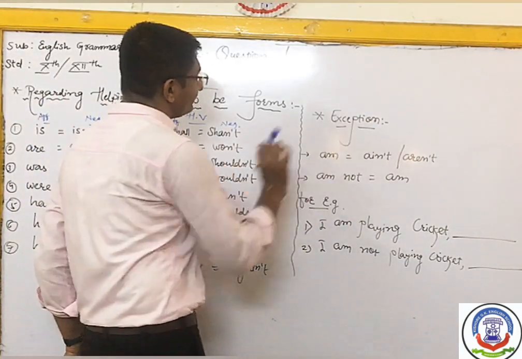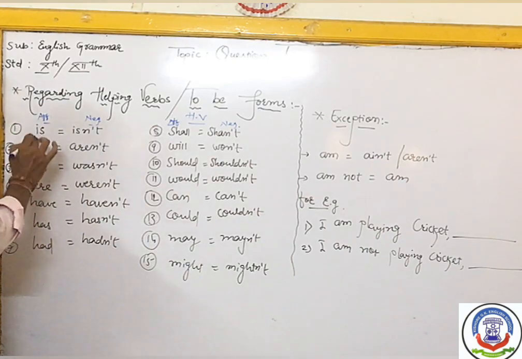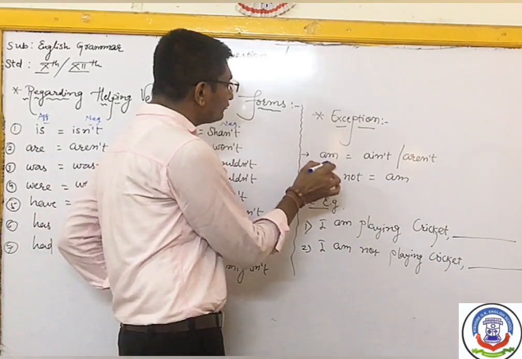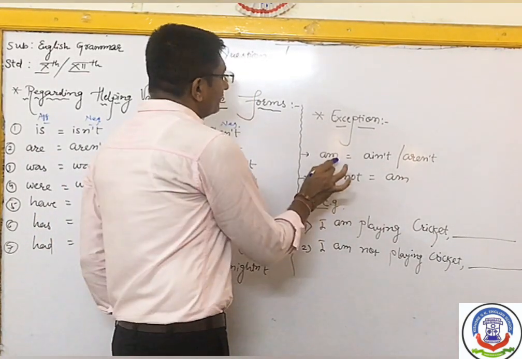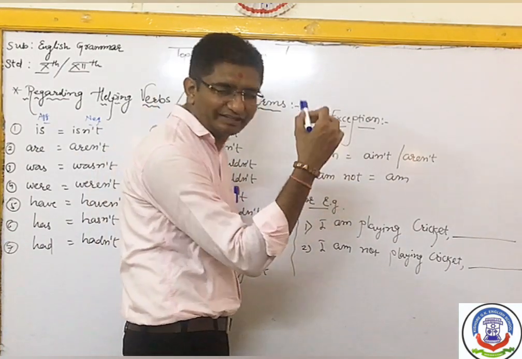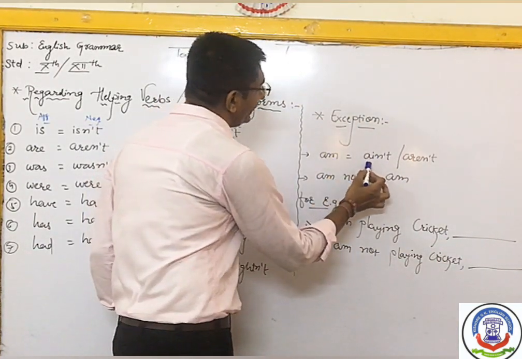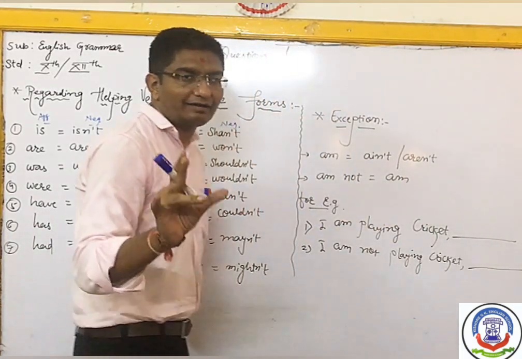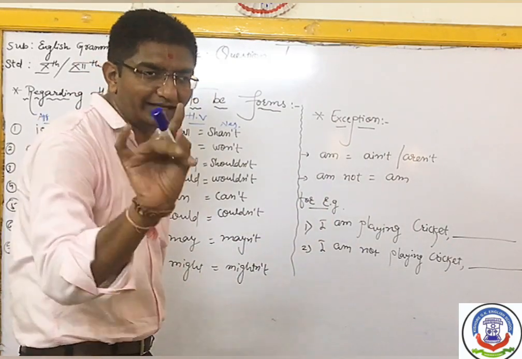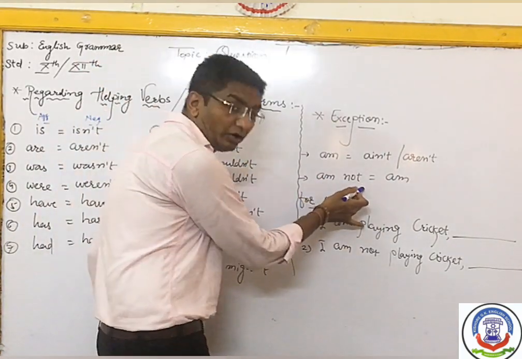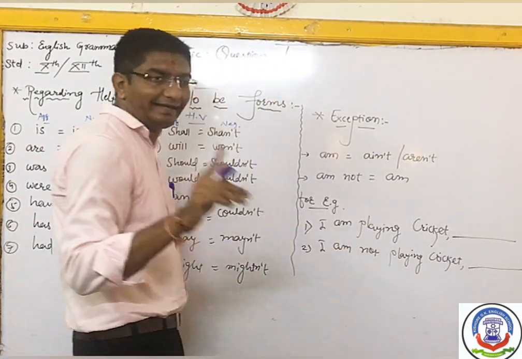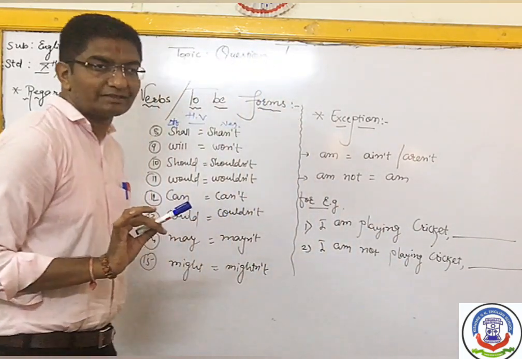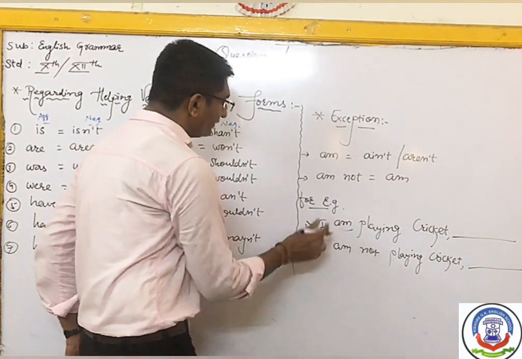And the next is an exception, because I didn't write am over here. Otherwise am is there. But in am there is an exception. In the sentence, whenever am is given, and the sentence is affirmative, when you are turning it into a question tag, am turns into ain't, or aren't. Either ain't or aren't. Any one answer you have to write. And if am not is there, you will write only am. See the example. I am playing cricket. So here the sentence is affirmative. And I am.